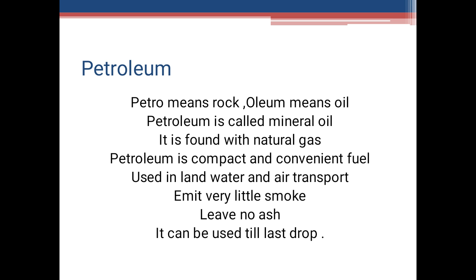Petroleum is an inflammable liquid which contains about 90 to 95% petrol and rest is organic compounds. Petroleum is a compact and convenient fuel which has revolutionized land, air and water transportation. It can be easily transported through pipelines. Petroleum emits very little smoke and leaves no ash at all. It can be used up to its last drop. So these are the benefits of petrol.